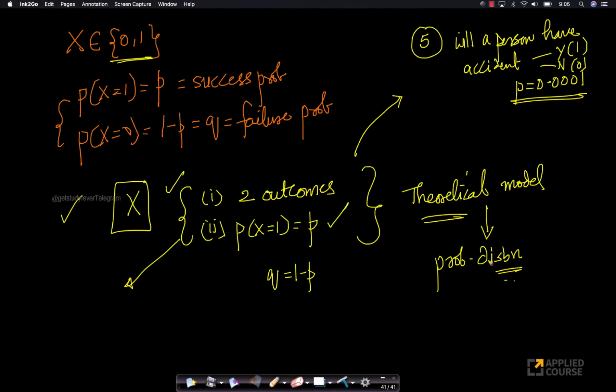So the first distribution that we will learn is called the Bernoulli distribution. It is named after the mathematician Bernoulli himself. Bernoulli was a mathematician and a physicist. Okay, so now let's come here. A random variable X is said to, so this basically means X follows a Bernoulli distribution. X follows a Bernoulli.